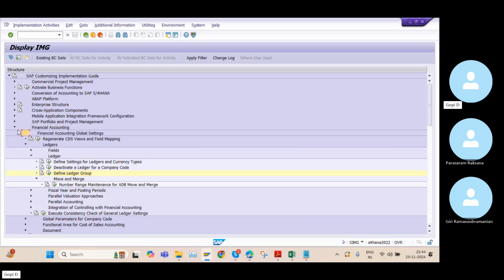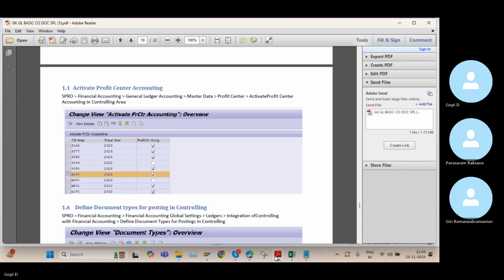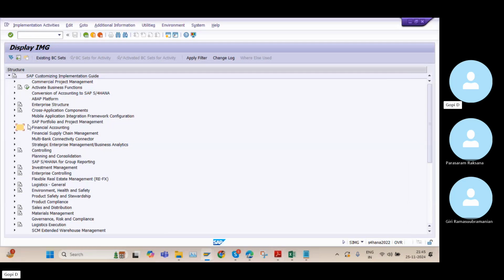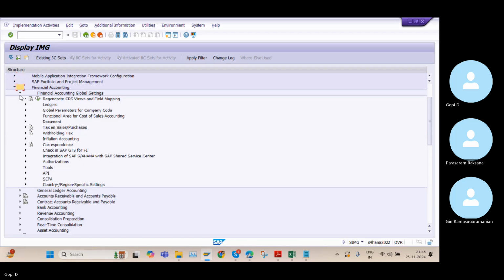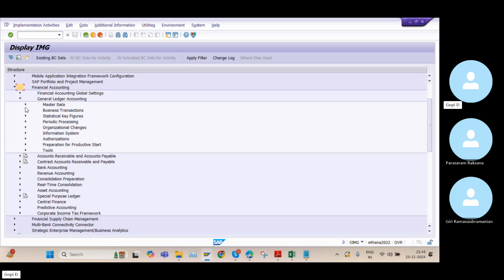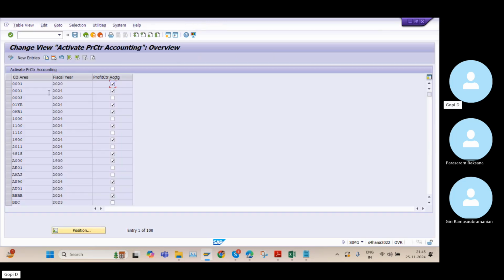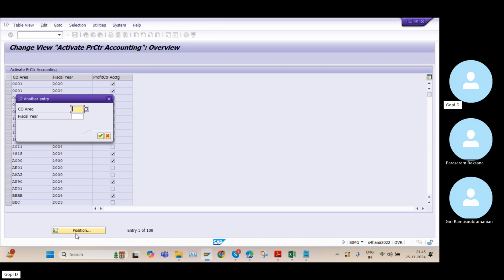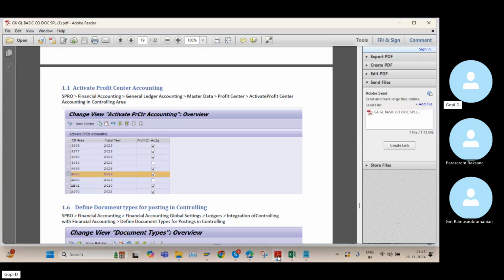So I need to go here. So the financial accounting, general ledger accounting, master data. We need to activate the profit center accounting. So here, what is our company code? K100 controlling area. And we need to activate our profit center accounting, and we need to save this entry.